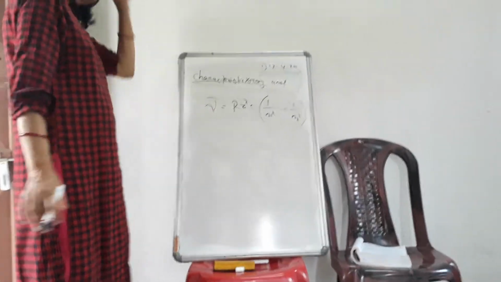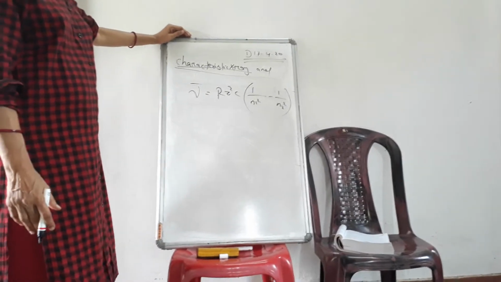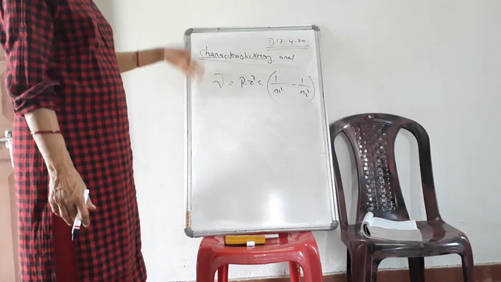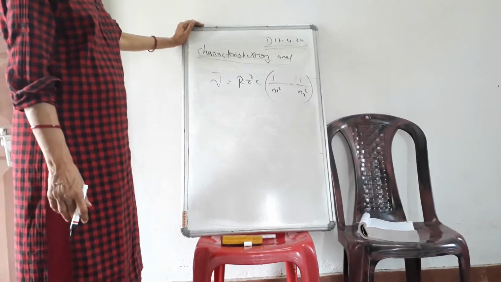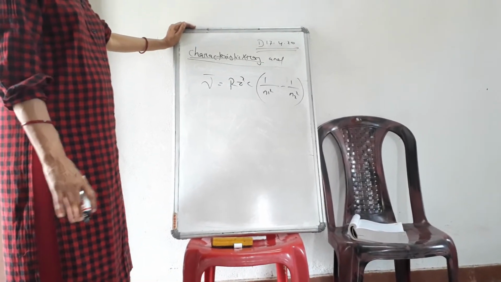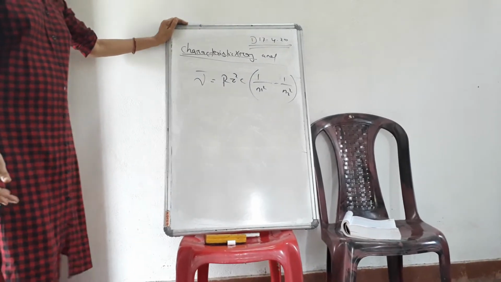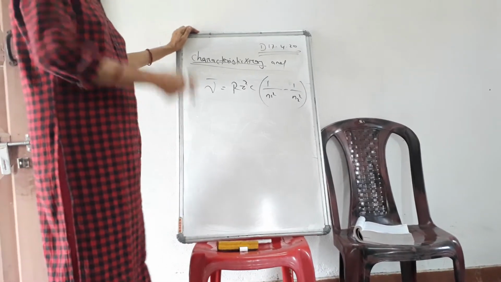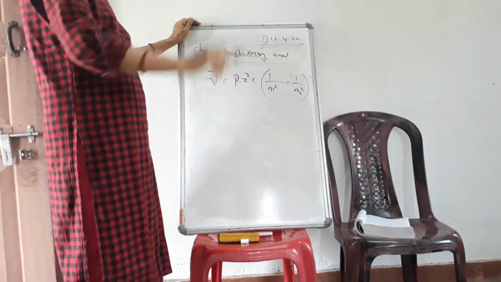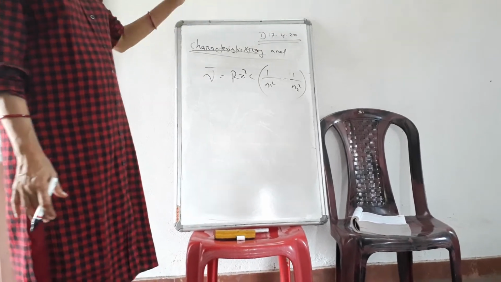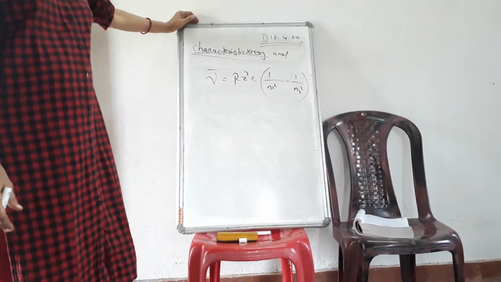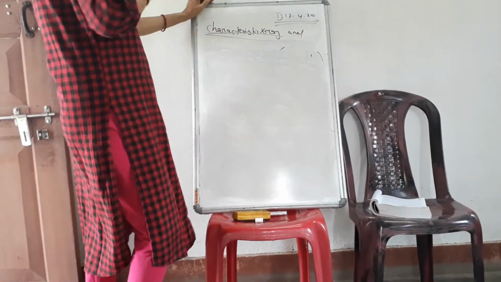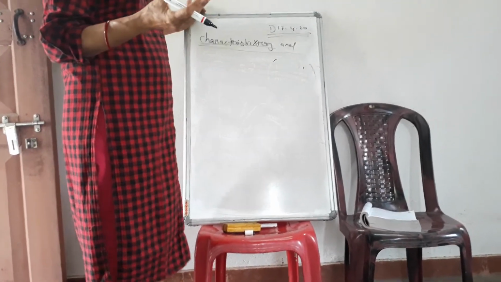So as per Bohr's theory, when electrons jump from a higher orbit to a lower orbit, radiation is emitted. The same thing happens in the generation of characteristic X-rays. When a high velocity electron strikes a particular metal, electrons are knocked out of the atom. Suppose one electron is knocked out of the first orbit, the K shell. That means the K shell will be empty.